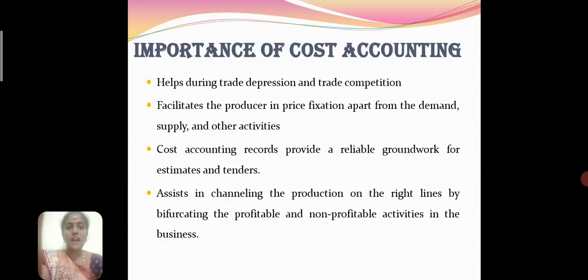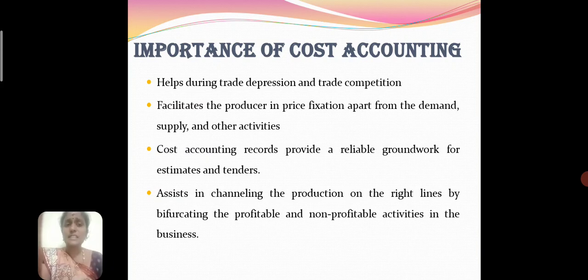Next we discuss the importance of cost accounting. It helps during trade depressions and trade competitions. Cost accounting facilitates the producer in price fixation, apart from demand and supply and other activities in the business concern. Cost accounting records provide a reliable groundwork for estimates and tenders.